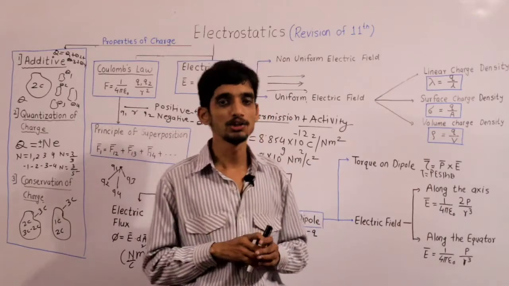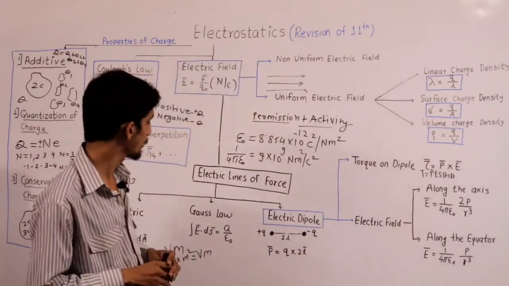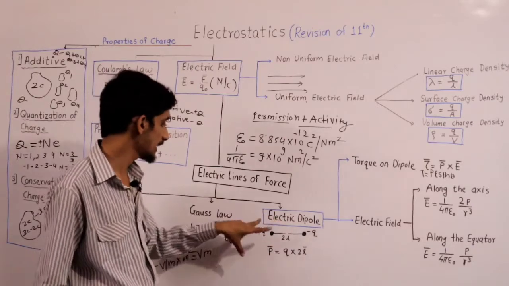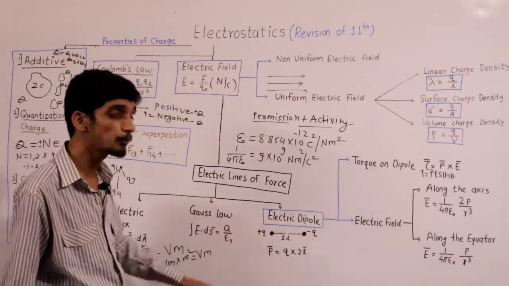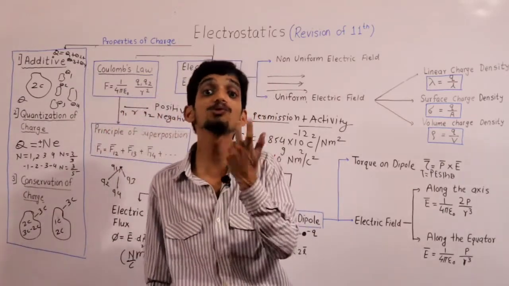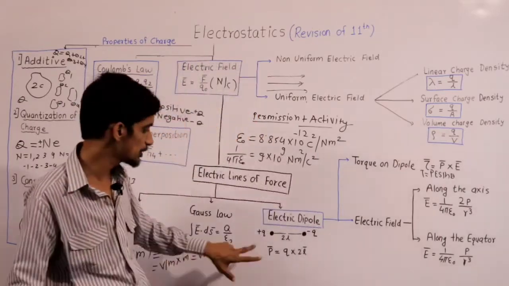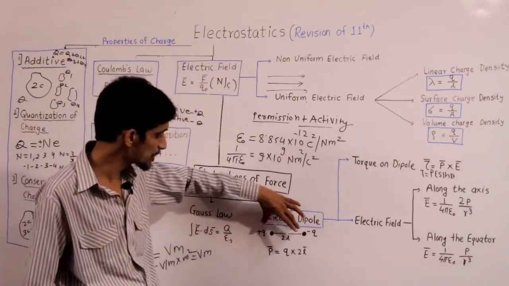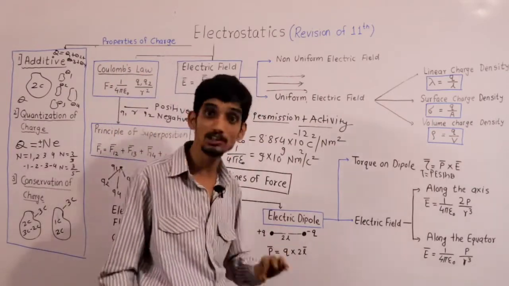Okay. So after discussing the charge densities, now I am going to discuss electric dipole. What is meant by electric dipole? Electric dipole means, as the name itself suggests, it consists of two charges separated by some distance. What are the two charges? Plus Q and minus Q, and these two charges are separated by a distance of 2L. So in that case it forms a dipole.